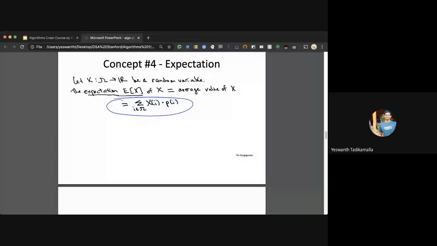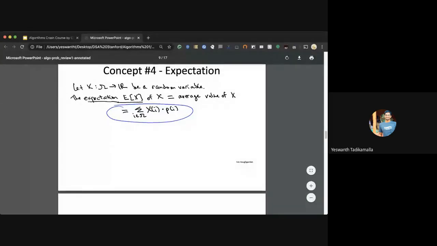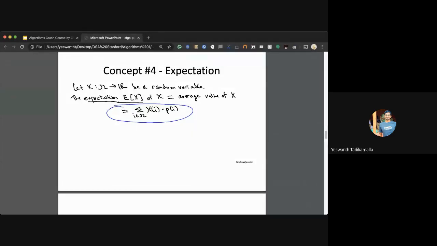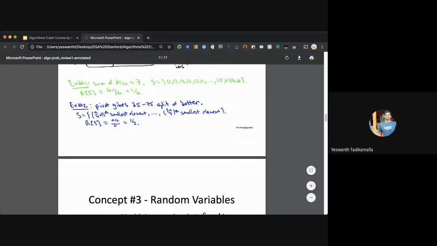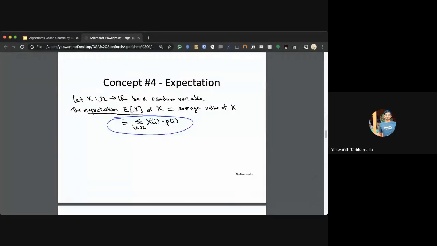Expectation is like, what is the average value of this random variable? Expectation of a given random variable is the probability that it will happen in some real world function. Expectation of a given random variable is the average of all the values that the random variable can take.